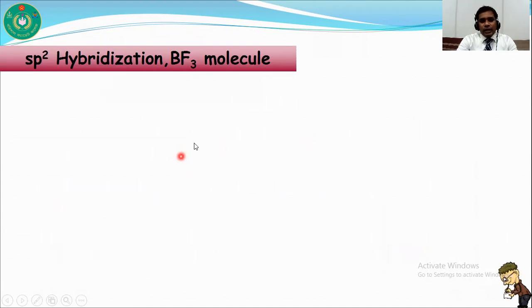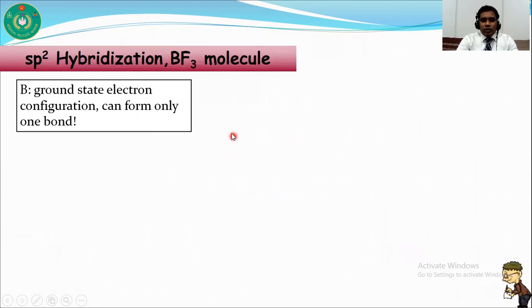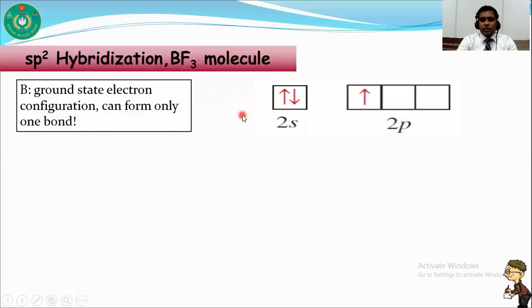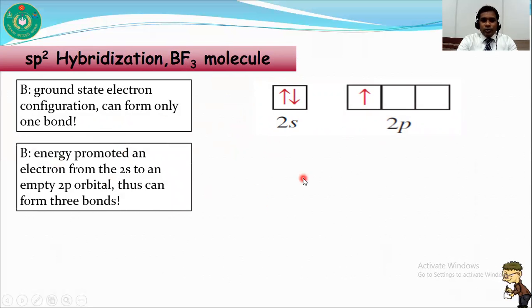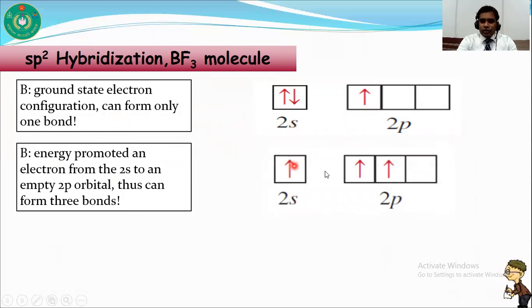Now I am going to discuss the bond formation of the boron trifluoride molecule. We know that the atomic number of boron is 5, so its electronic configuration is 1s2, 2s2, and 2p1. As it has one unpaired electron, it can form only one bond, but it can form 3 bonds with 3 fluorine atoms. How is it possible? Because energy promotes an electron from the 2s orbital to the 2p orbital. So you can see that now it has 3 unpaired electrons.